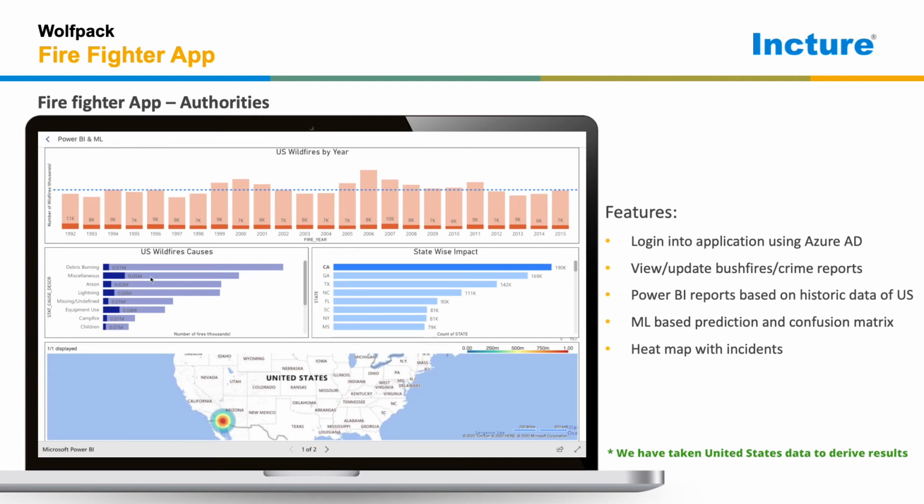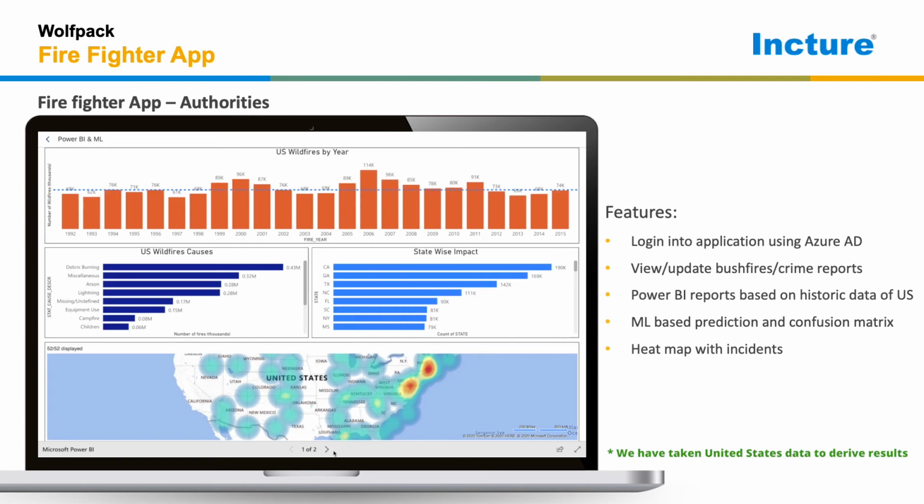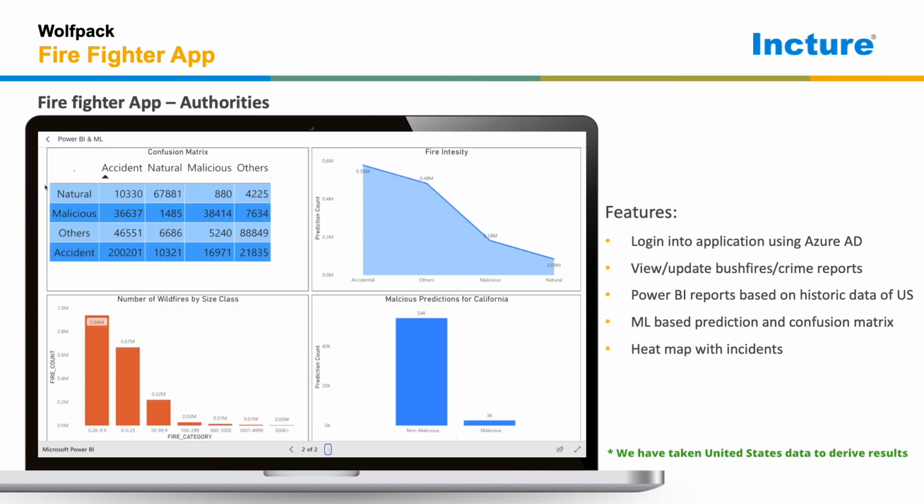We have utilized heat maps which easily indicate where the highest wildfire attacks occurred in the country. This has interactive filters using which we can do analysis on a specific state by specific fire cause. With the help of machine learning, the app can predict if the fire was malicious using a random forest algorithm, classifying fire incidents into four categories, mainly natural, accident, malicious and others. It can predict the fire intensity also, generating the confusion matrix which determines the number of incidents which occur in the near future.